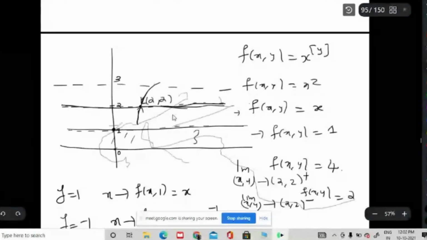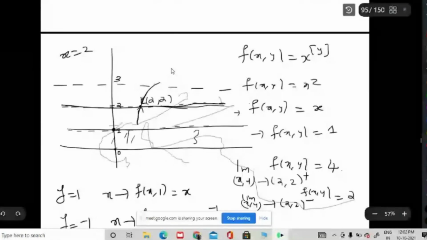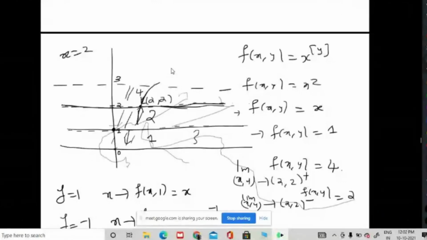So suppose you take x is equal to 2, what is your function? In this region it is 1 only. What about here? You will get a 2. The entire region you will get a 4. Correct? So it is not continuous on these lines.